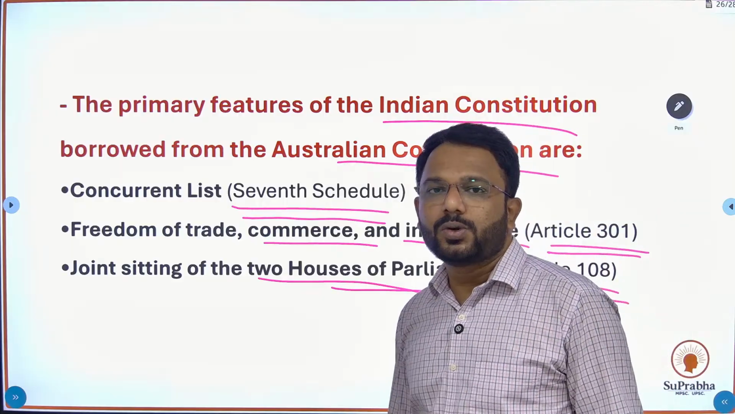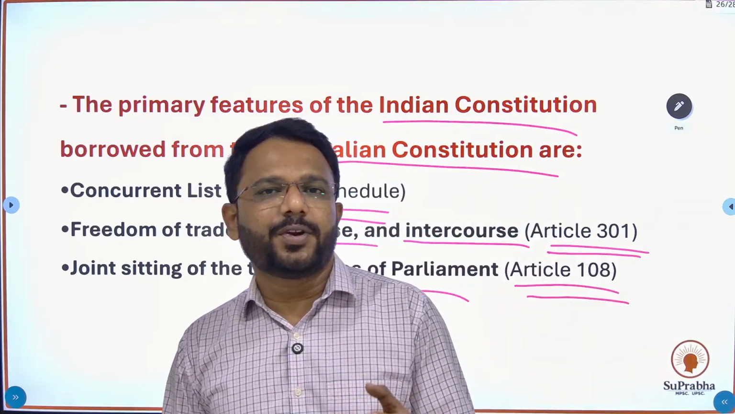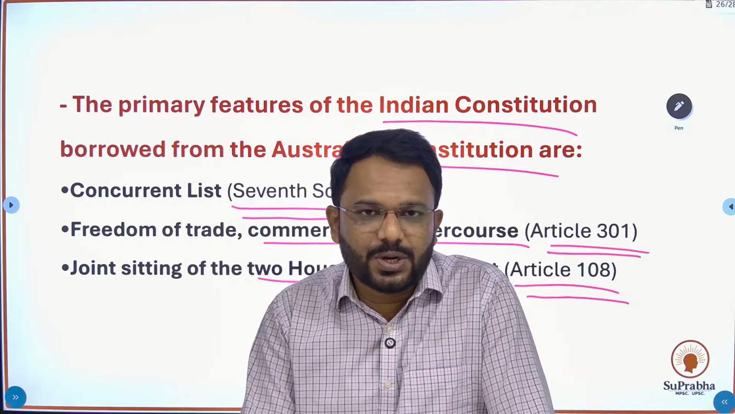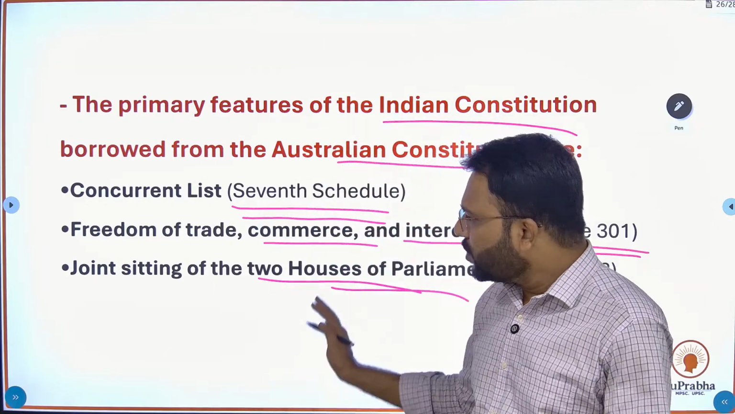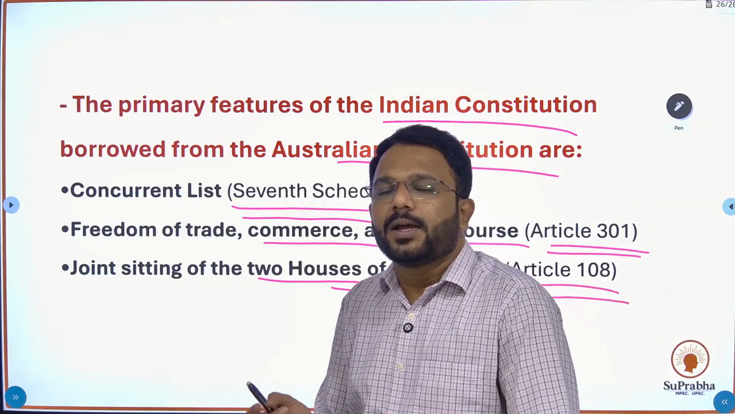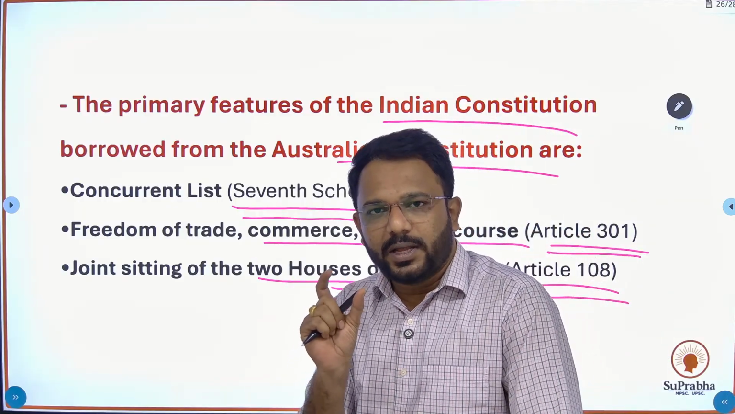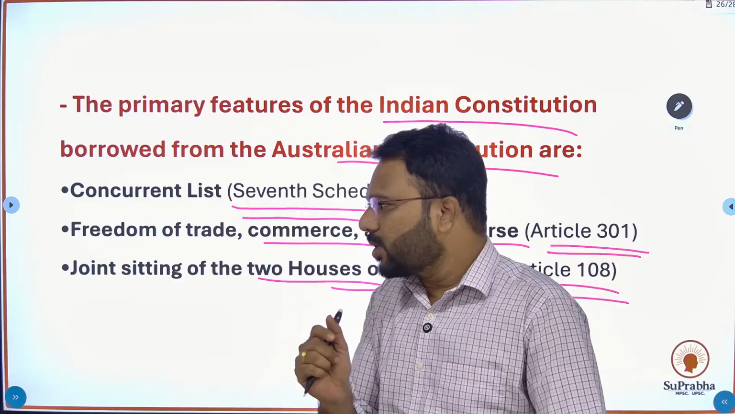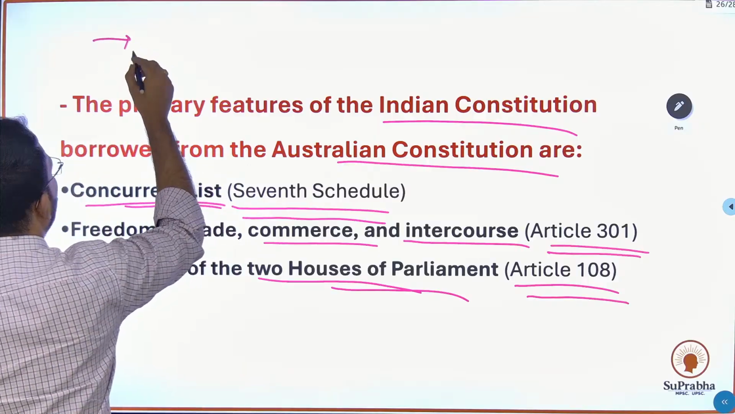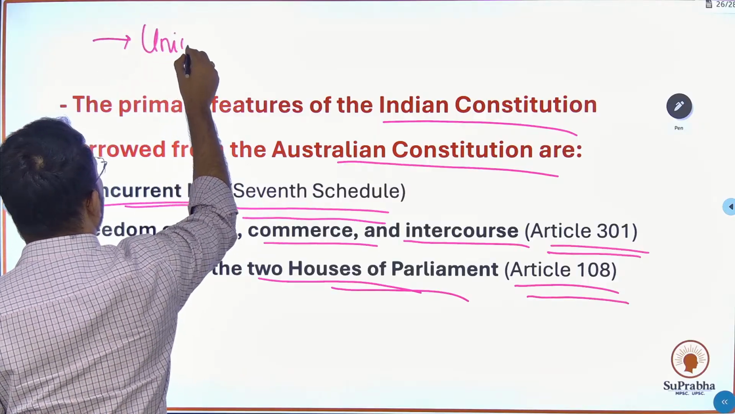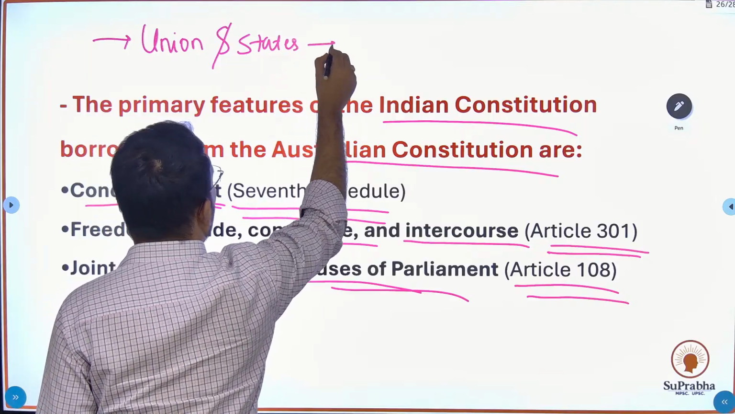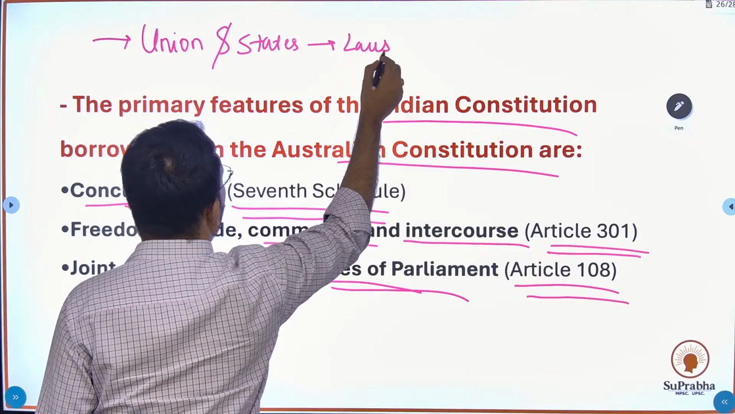And I have also told you there is a trick to remember the features which we have borrowed from the Australian Constitution. If you study these three provisions properly, you will find that there are always two parties coming together. That means, in the concurrent list, two parties, that is Union and states, come together to form laws. Fine.